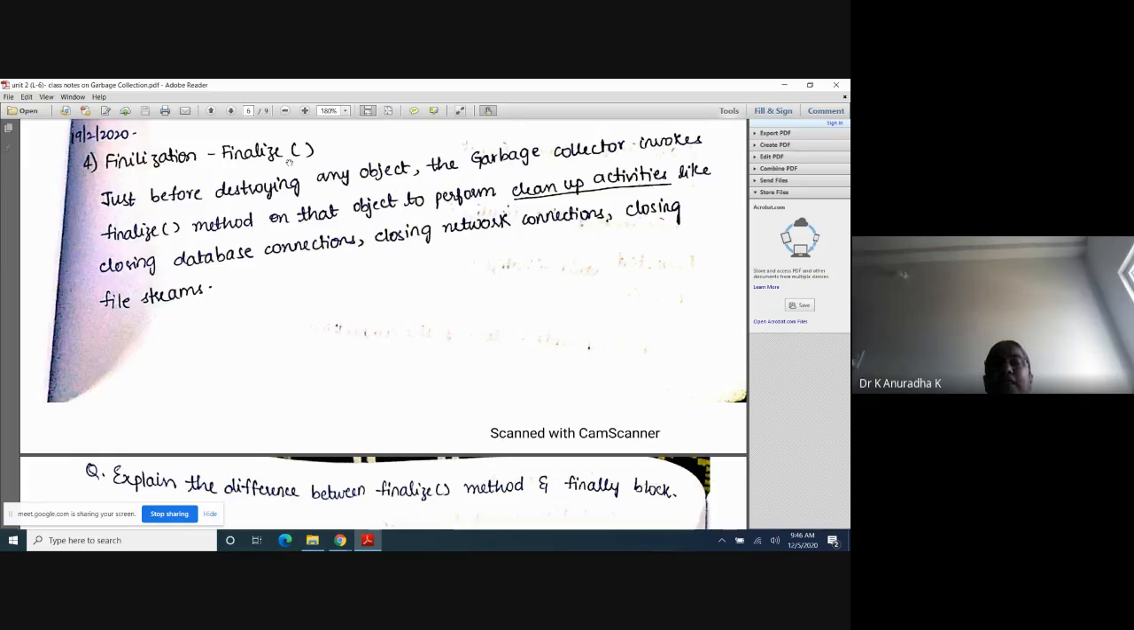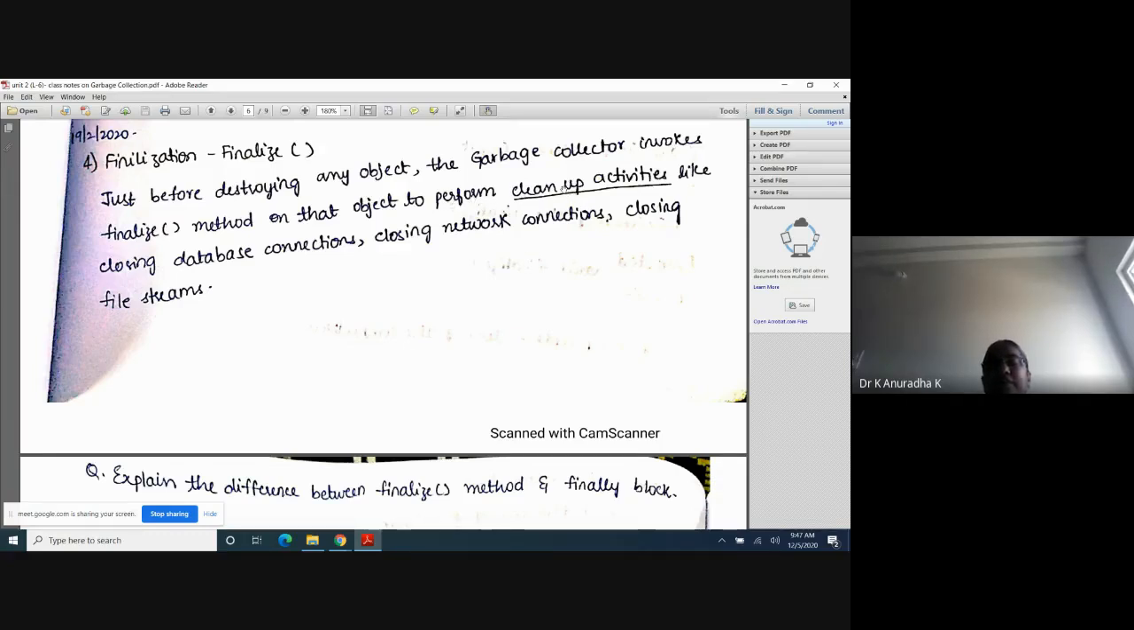What is the role of the finalize method? Again, I am repeating, just before destroying any object, the garbage collector invokes the finalize method on that object to perform cleanup activities like closing database connections, closing network connections, and closing file streams. Why does the garbage collector invoke the finalize method on that object? The reason is to perform cleanup activities.